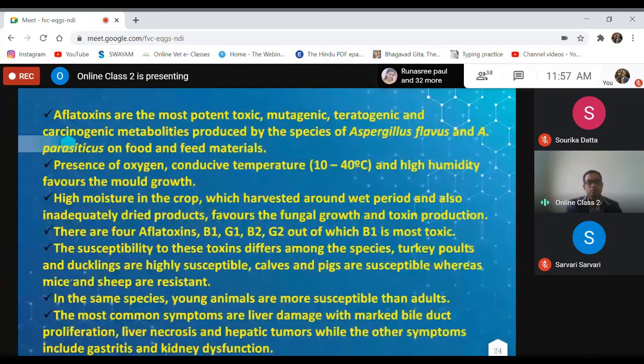The susceptibility to these toxins differs among the species. Turkey poults and ducklings are highly susceptible. Calves and pigs are susceptible, whereas mice and sheep are resistant. In the same species, young animals are more susceptible than the adult. The common symptoms include liver damage, then liver necrosis, hepatic tumor, while the other symptoms include gastritis and kidney dysfunction.